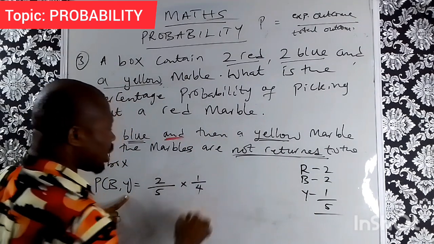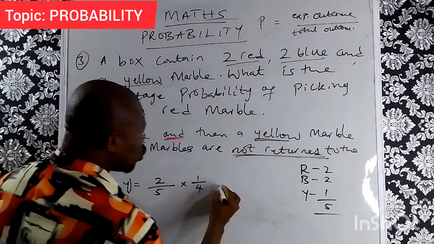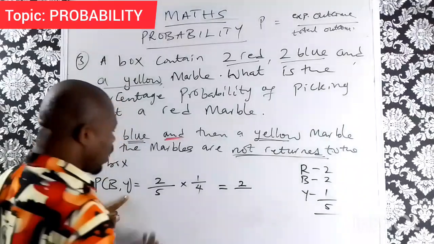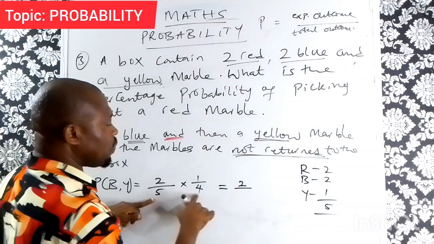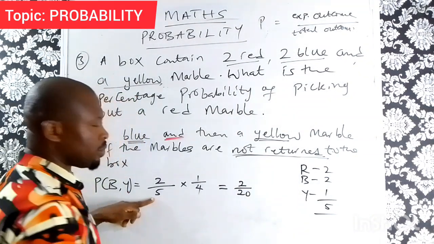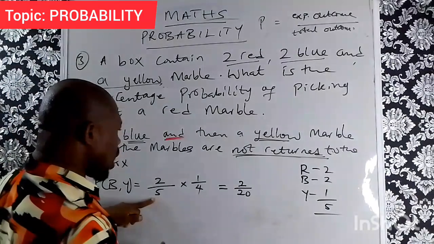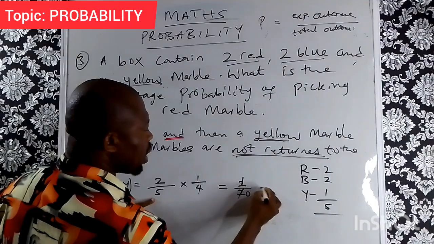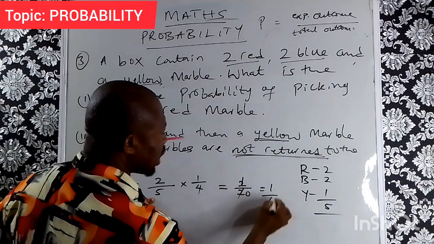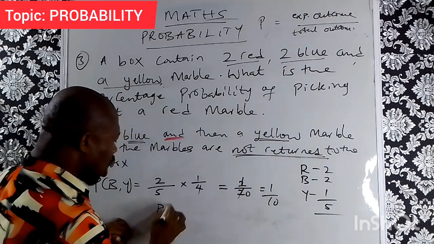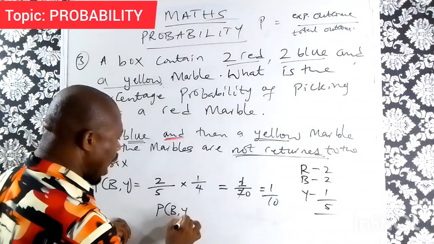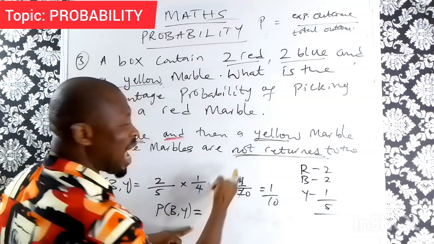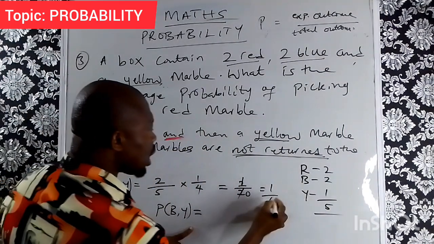So we multiply by 4, which gives us 2 times 1, 2, all over 5 times 4, 20, which reduces to 1 over 10. Therefore, the probability of picking blue and yellow without replacement is 1 over 10.